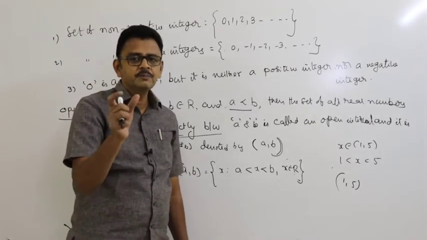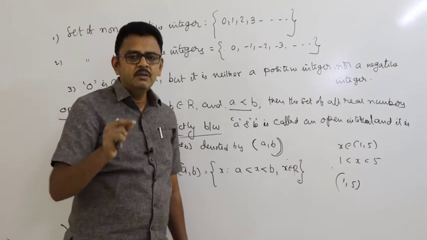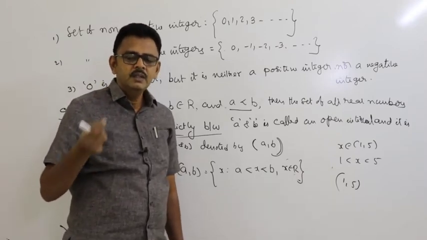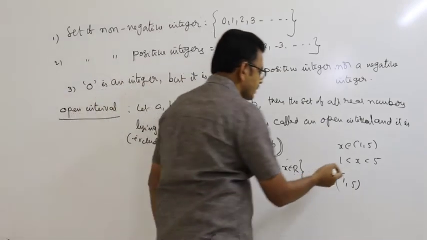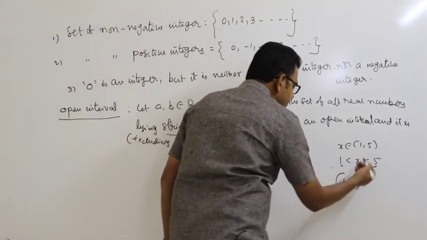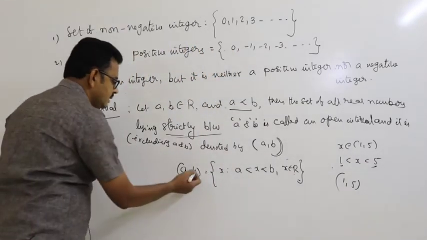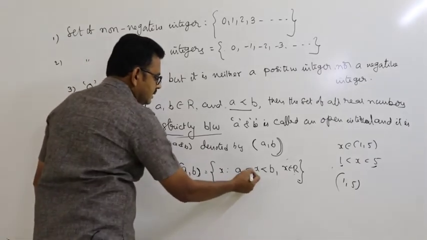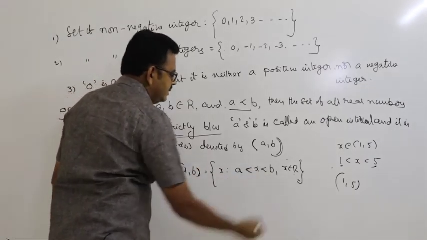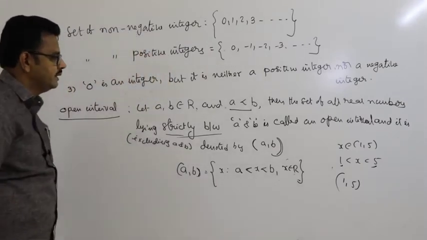Between 1 and 2 there are infinitely many real numbers: 1, 1.001, 1.002, 1.003, and so on. So that means excluding 1 and 5. See here, a comma b is x such that a less than x less than b, where x belongs to R. So this is called an open interval.